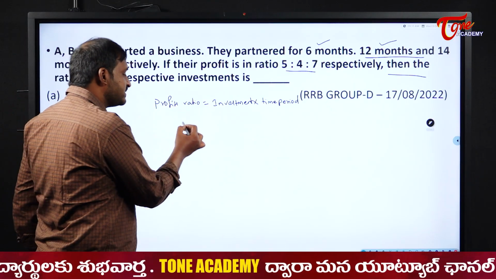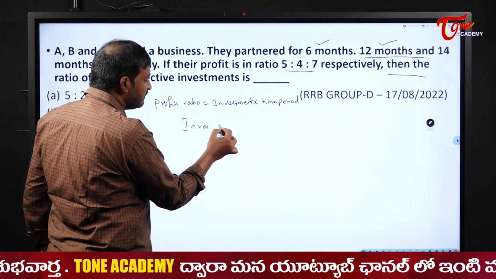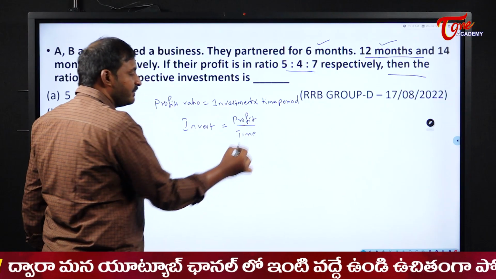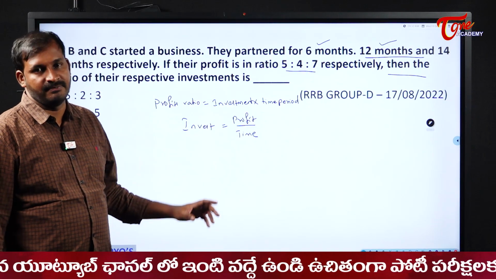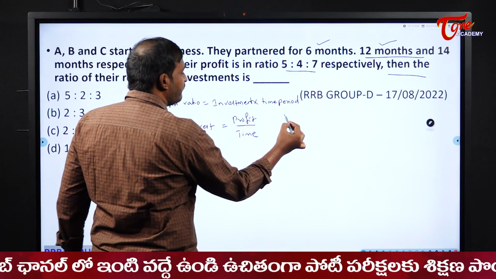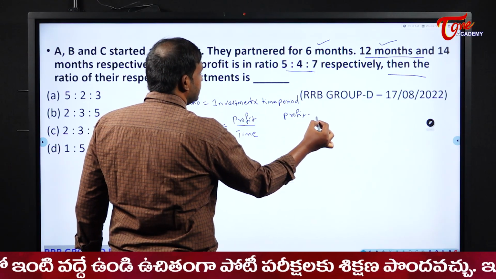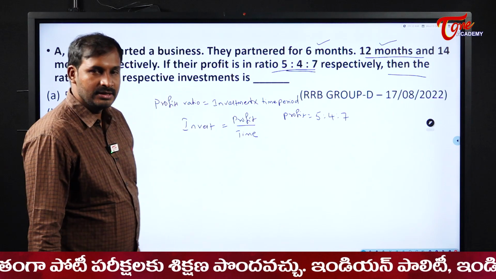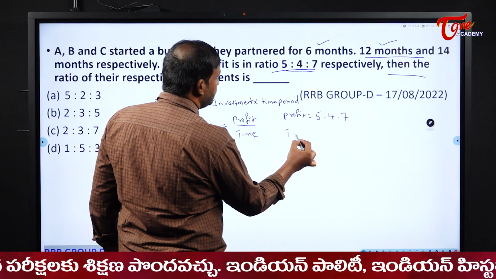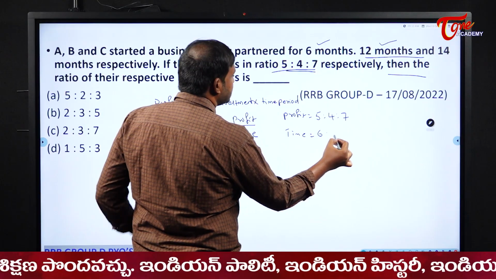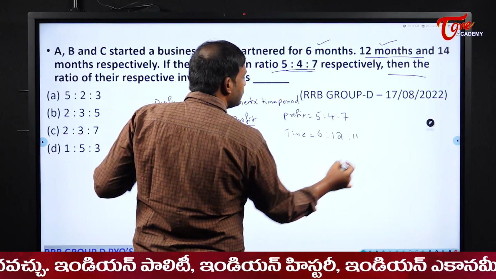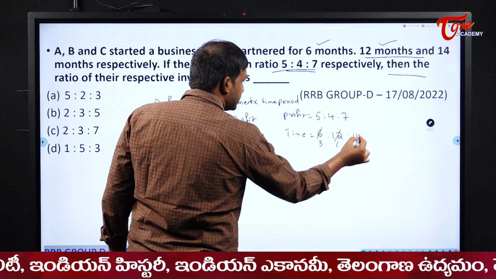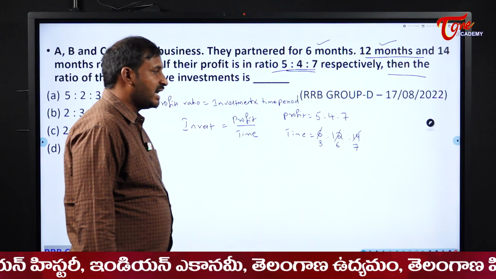So to get the investments ratio, what happens here? Investment will become profit by time period, respective profit by respective time period. That's it. The profit ratio is given as 5:4:7. So the time period ratio will become 6 months is to 12 months is to 14 months. So in the 2 table I can cancel it. So 3:6:7. This is the time periods ratio.